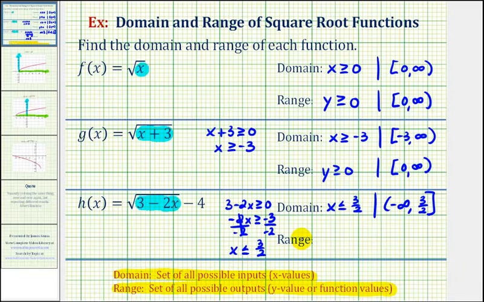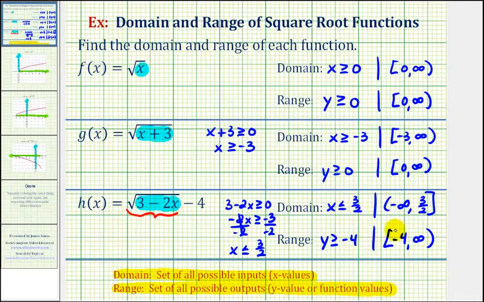And now let's consider the range. We know that this quantity here is always going to be greater than or equal to 0, so the smallest value this would return would be 0. 0 minus 4 is negative 4. Therefore, the range would be y greater than or equal to negative 4. So using interval notation, we'd have the interval that's closed on negative 4 to positive infinity.